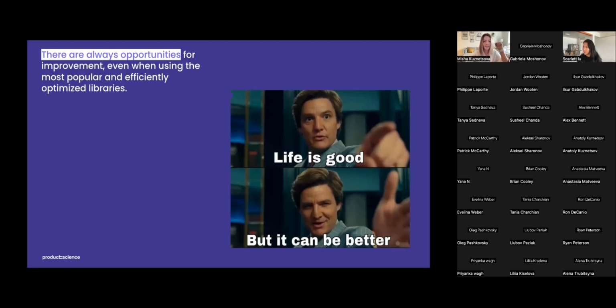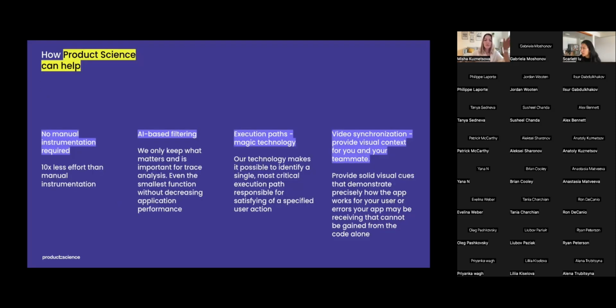Let's see how Product Science can help. Product Science has instrumentation that is automated and smart. Manual instrumentation is a lot of work, a lot of guessing work. Basic traces are overwhelming. Product Science AI-based filtering will help you understand what's happening and provide more context.